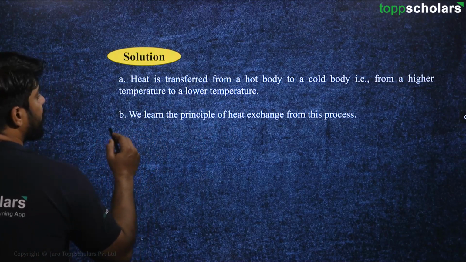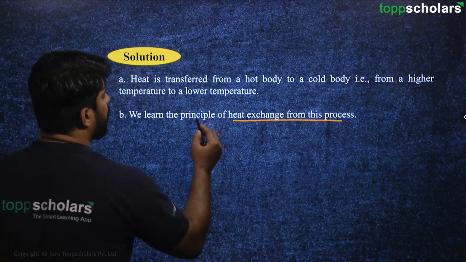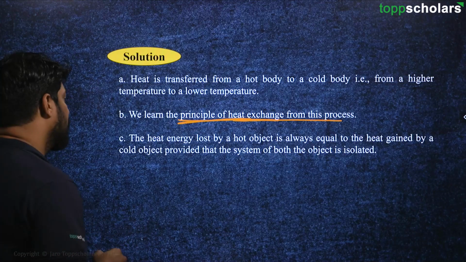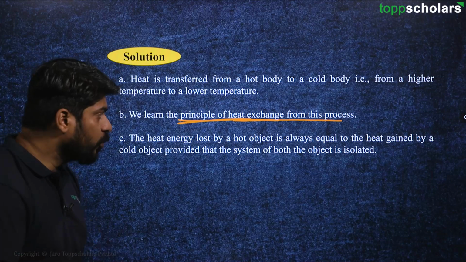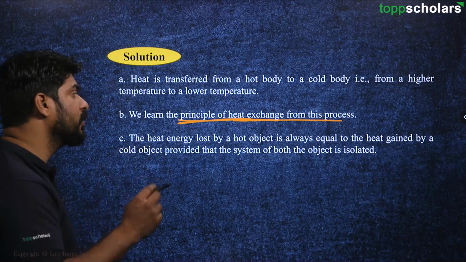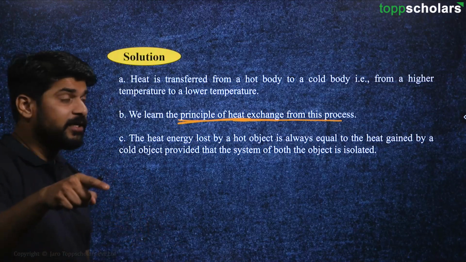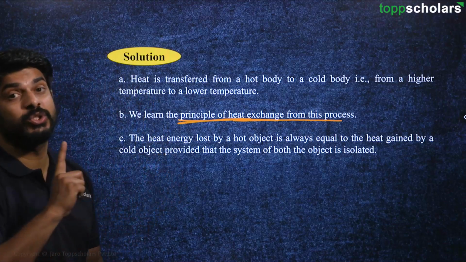The principle that we learn from this process is the principle of heat exchange. And then the last answer: the heat energy lost by a hot object is always equal to the heat energy gained by a cold object, provided that the system of both the objects is isolated.